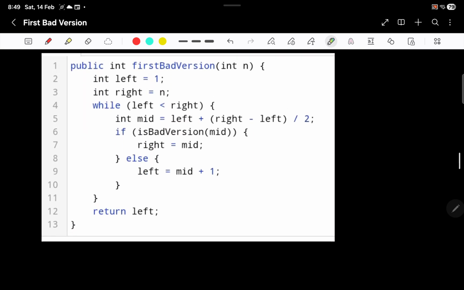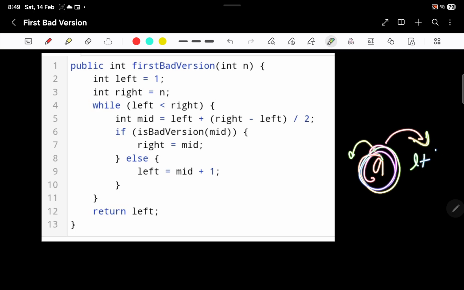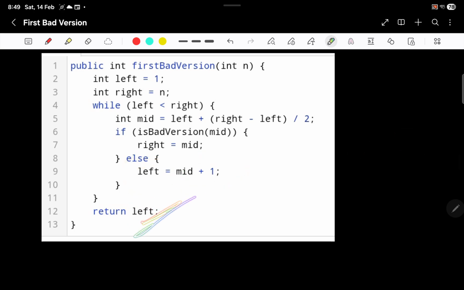Going back to the solution is very simple. Your left has to be less than right. Your mid is left plus (right minus left) by 2. If it is a bad version, we don't know if the previous one is bad or not, so we just do right equal to mid. And if it is a good version, then we know that all the left ones including this one are good, so we just have to search the right space: left becomes mid plus 1. And we then return the answer.